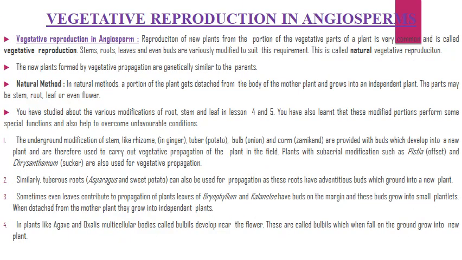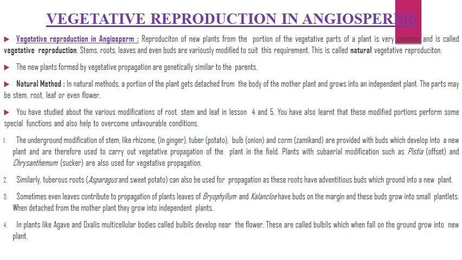Vegetative reproduction in angiosperms. Reproduction of new plants from a portion of the vegetative parts of a plant is very common and is called vegetative reproduction. Stems, roots, leaves, and even buds are variously modified to suit their requirement. This is called natural vegetative reproduction. The new plants formed by vegetative propagation are generally similar to the parents.